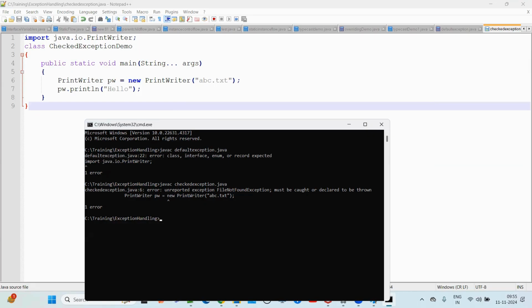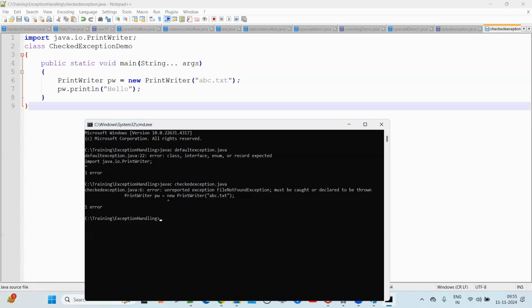So what is the compiler checking? Before execution of the program, the compiler verifies each and every line we have written. While checking, the compiler sees line number 6 and thinks this line may raise an exception at runtime. Let me check whether it is handled using a try and catch block or the throws keyword. But we are not writing any exception handling logic. So the compiler will not allow the program to run, and throws the error at compile time only.